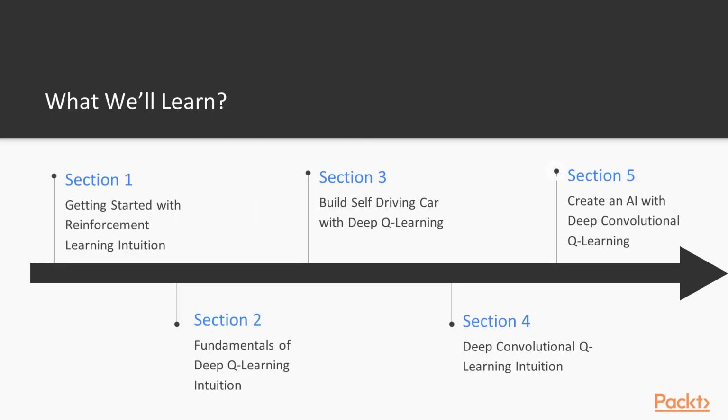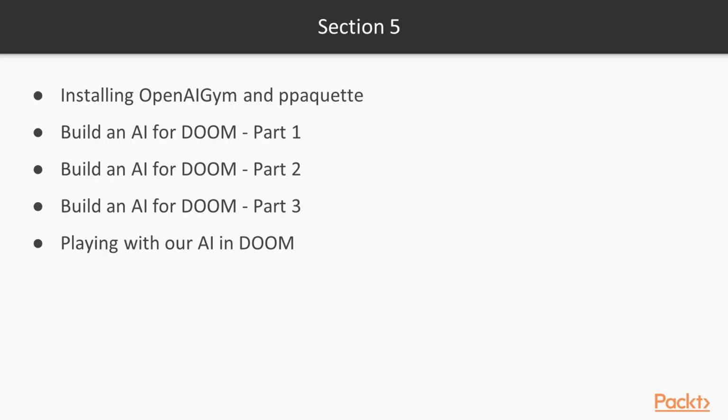And in the 5th and final section of this course, that is create an AI with deep convolutional Q learning, first, we install OpenAI Gym. And then we are going to build an AI for an old classic game, that is Doom. And we are going to implement this AI in 3 parts. And finally, in the last lecture, we are going to play with our AI in the Doom environment.